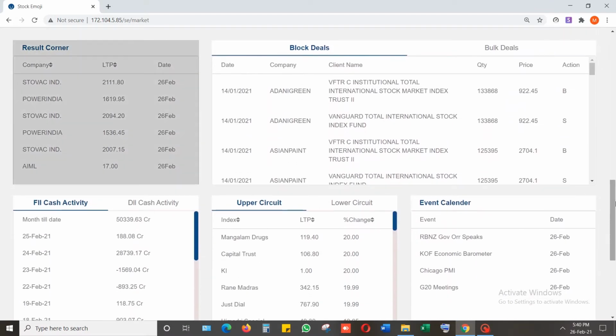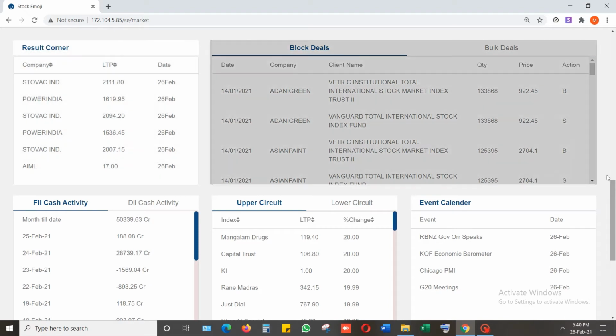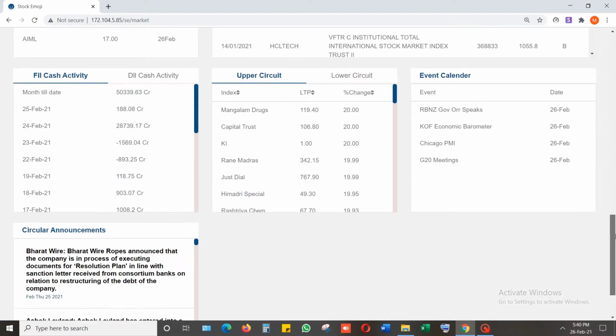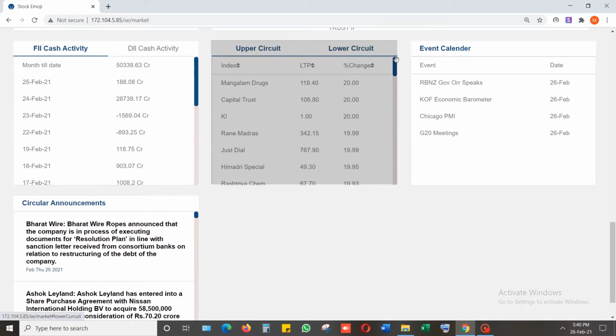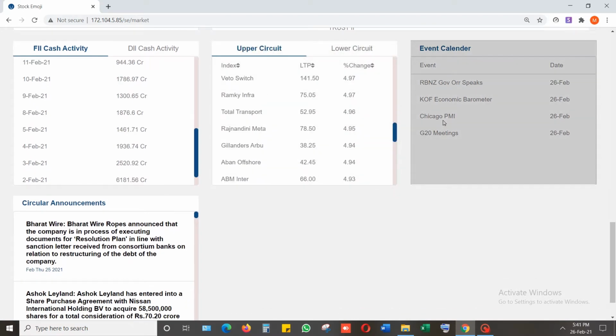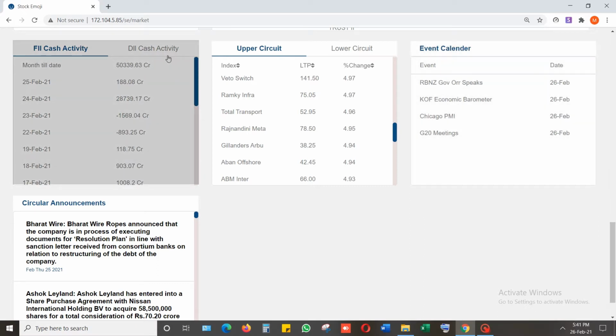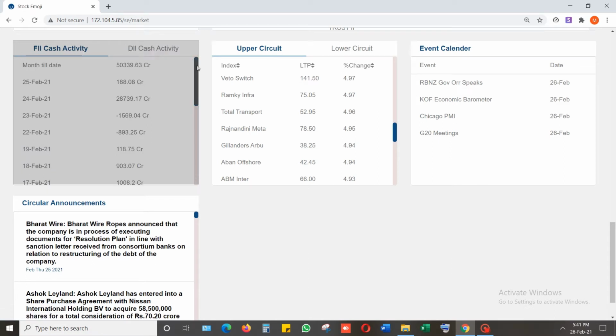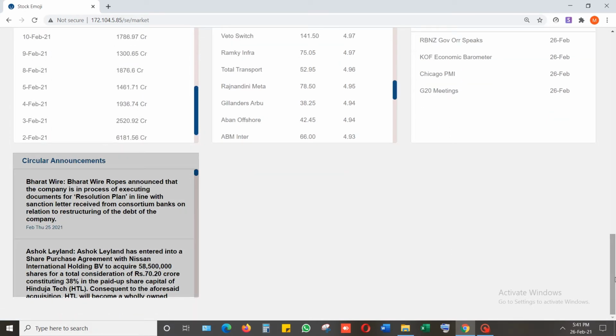Result corner notifies us about upcoming results. Deals gives us information about bulk and block deals that took place on a particular day. Upper and lower circuits are updated at the end of the trading session. Event calendar provides information about the events that will be taking place around the globe. FII and DII cash activity is the place where you find the investing and divesting activity of FIIs and DIIs. Circular announcements keeps you updated with the latest announcements from all the companies.